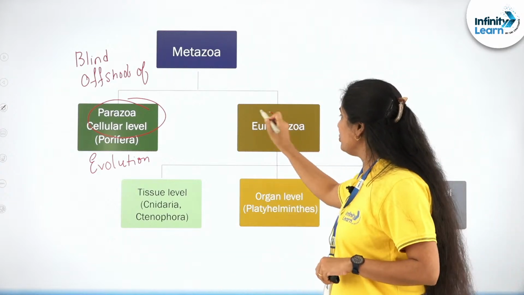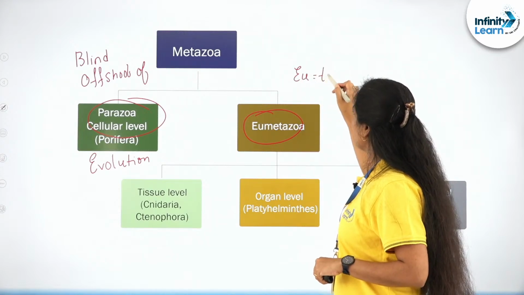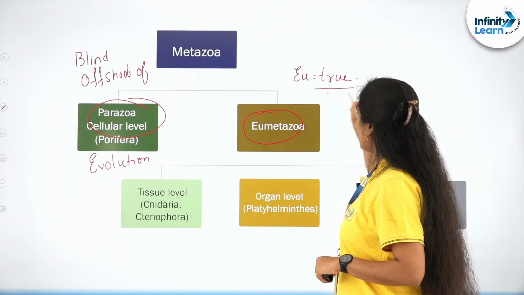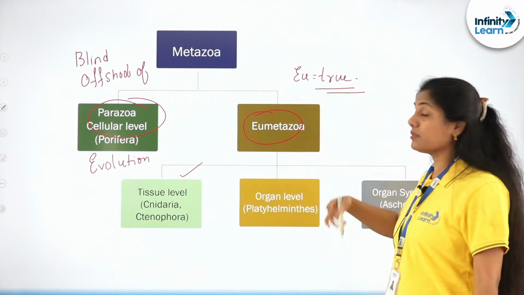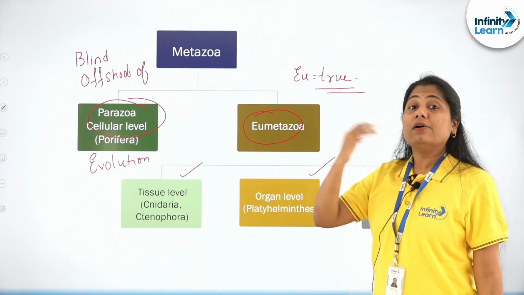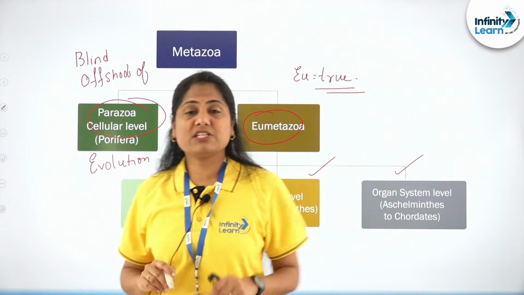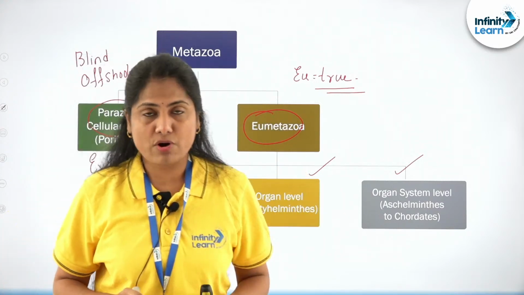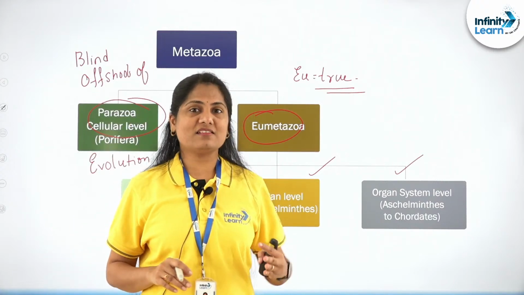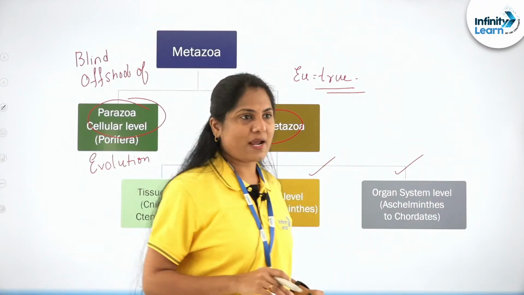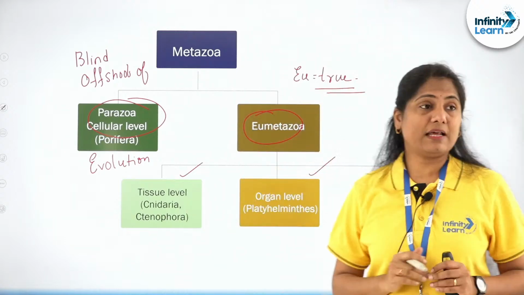And then we have eumetazoa. What does that mean? True. So these are the true animals which belong to the tissue level, further organized into organ level, further organized into organ system level, where we have tissue level phylum Cnidaria, Ctenophora, organ level Platyhelminthes, organ system Aschelminthes to chordates, right? So that is the initial classification that we'll have to keep in mind.